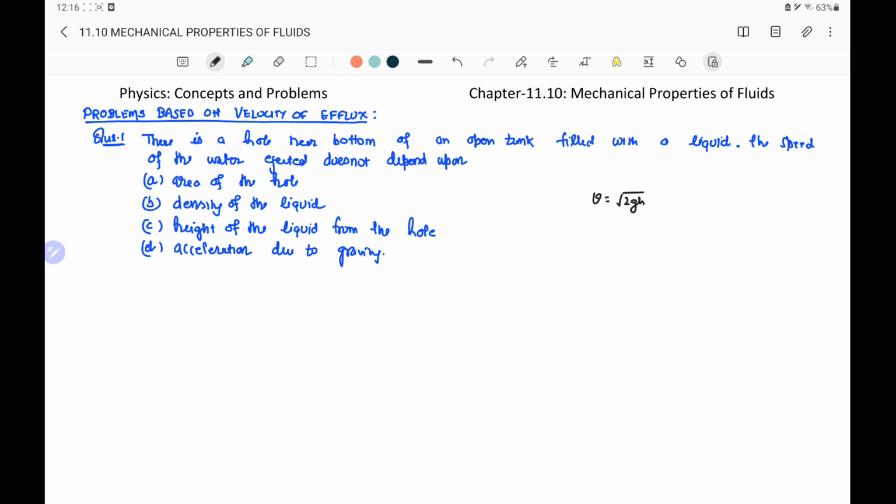Therefore, option A is the wrong option because it does not depend on the area of the hole. Also, it does not depend on density. So option C is correct, that is the height of liquid from the hole and the acceleration due to gravity.